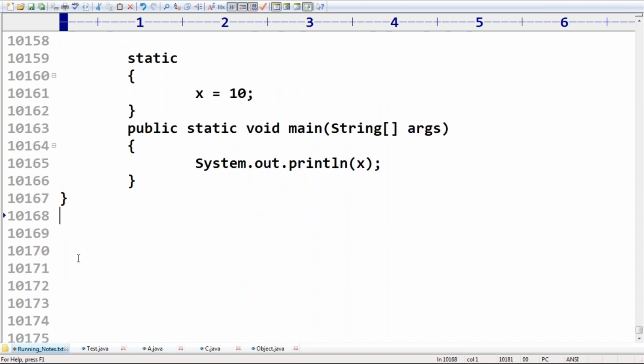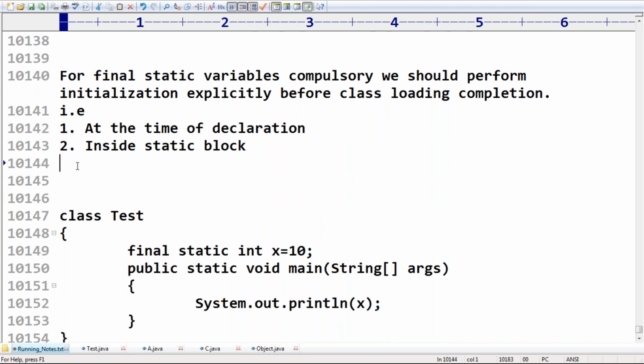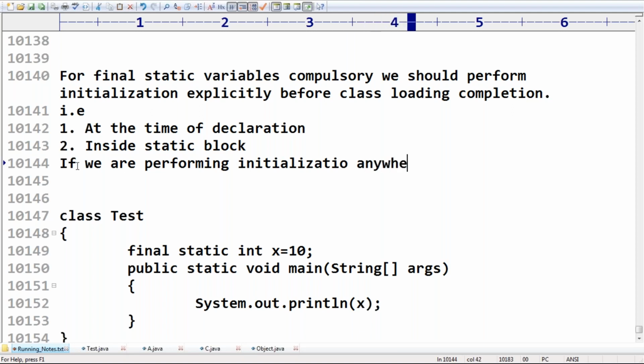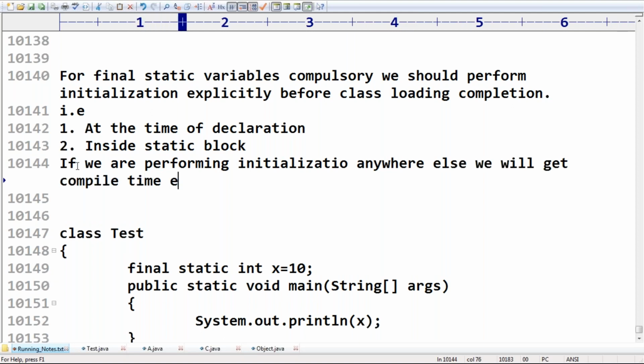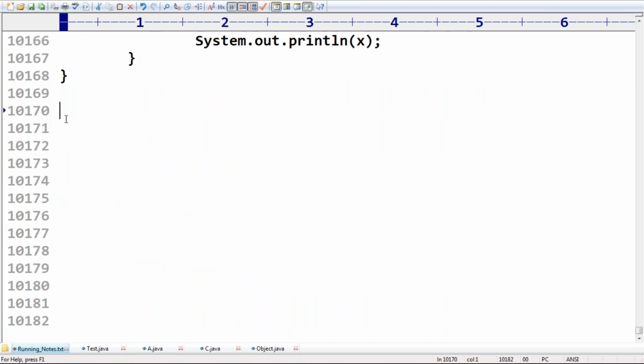If we perform initialization anywhere else, we will get a compile-time error. What is the reason?